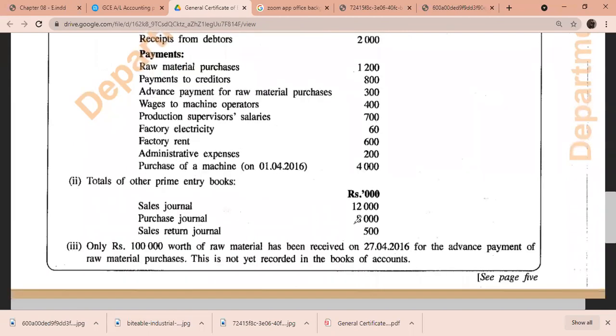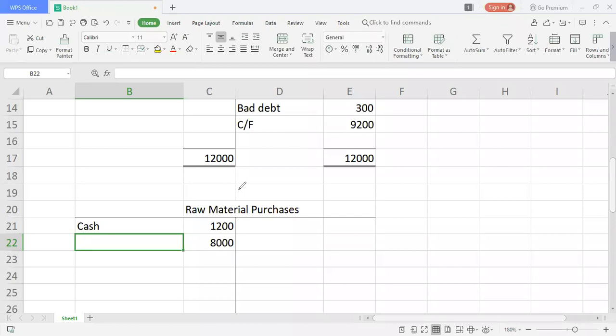This is what we say purchase journal. Now as I took for sales, you remember I took sales, credit sales and cash sales. The same way I'm taking for raw material purchases, cash purchases and credit purchases. So here they have not given a different purchase account. That's the reason I'm taking this as purchases. 8,000 I'll consider from creditors.